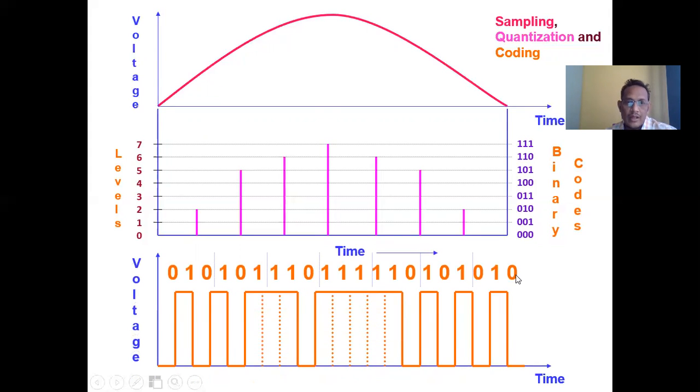According to that, I obtain the binary code by using the process of encoding. So this one is sampling. Applying the fixed number of levels to the sample signal is the process of quantization. After applying this, the binary code is obtained by using the process of encoding. We will define that in detail. So this is 0 1 1 0 1 0 1 1. This is the encoding process through which you obtain the binary code.